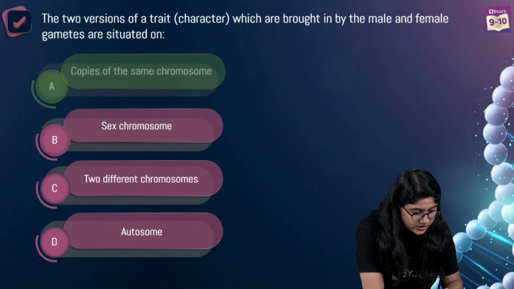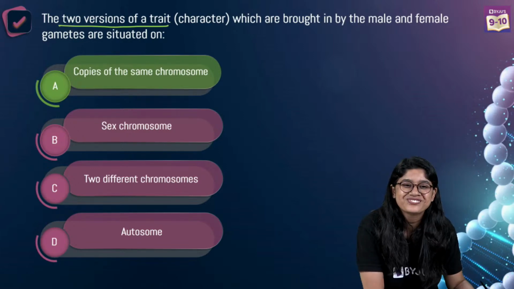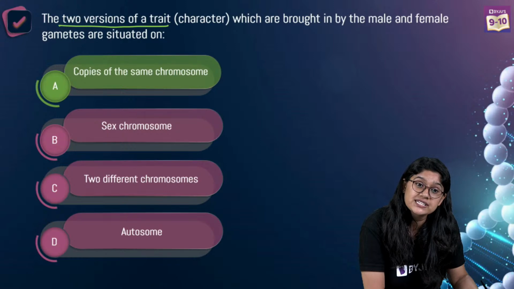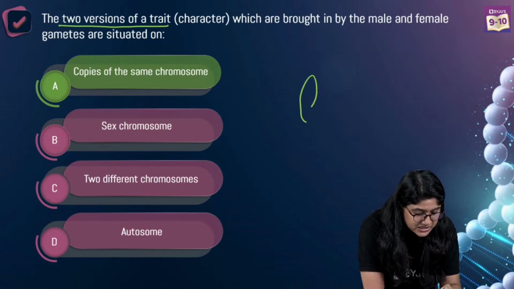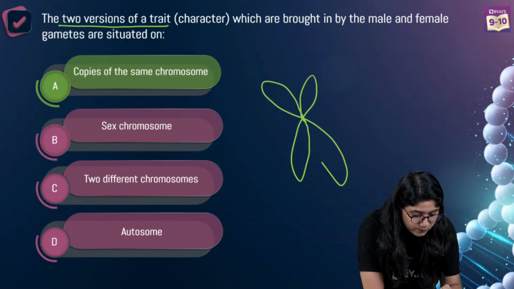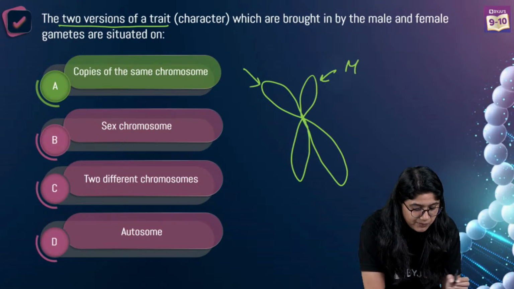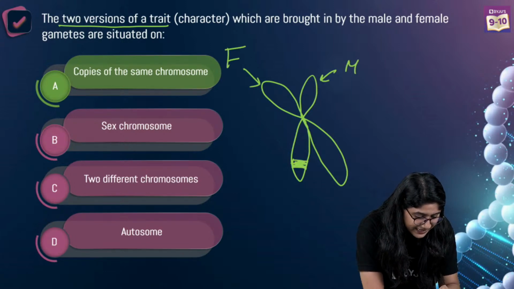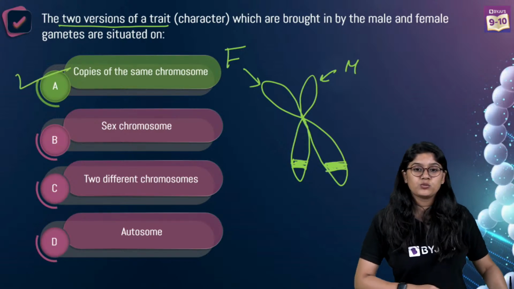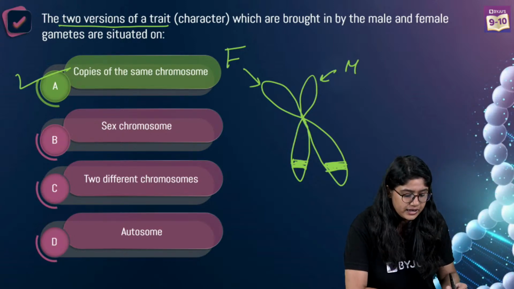See, if you read the question carefully, the question is saying the two versions of traits. Two versions of traits means black hair color, brown hair color. So they will be present on the copies of the same chromosome. One that comes from the father and one that comes from the mother. This is coming from the mother and this is coming from the father. So we'll have the alleles, and they are present on the copies of the same chromosome. We'll remember it as homologous chromosome. Clear?